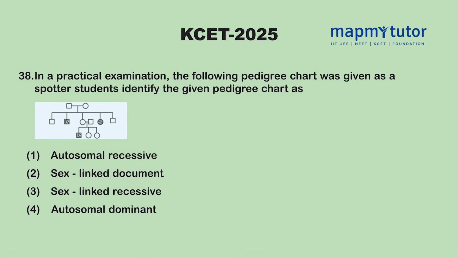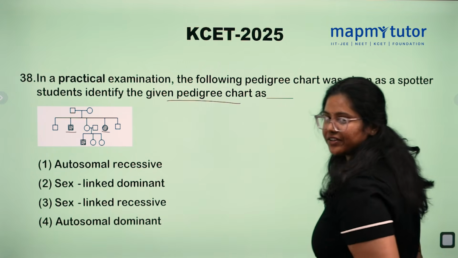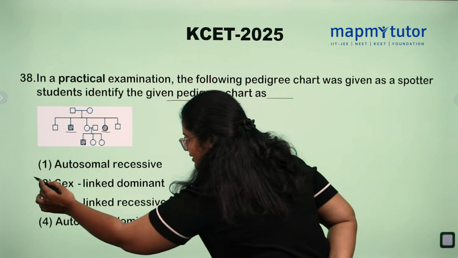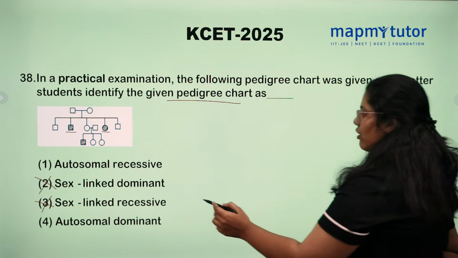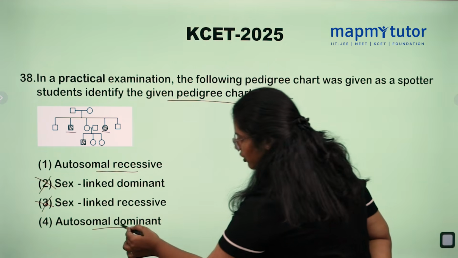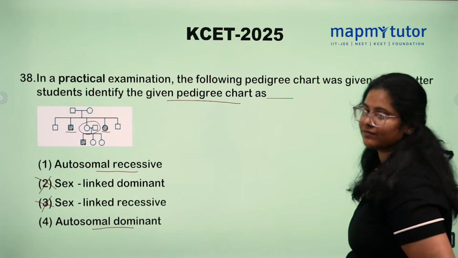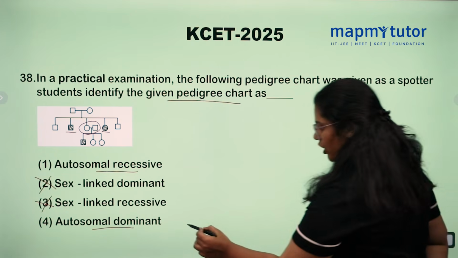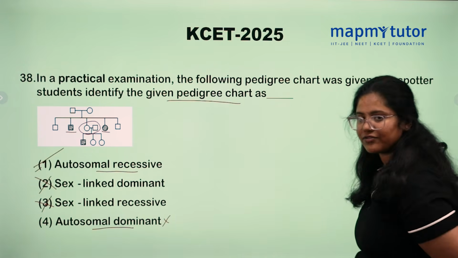38th question. In practical examination, the following pedigree chart was given as spotter to students. Identify the given pedigree chart as. So look at the pedigree chart here. Both male and female were affected. So it is not sex-linked disorder. Cancel 2 and 3. Is it autosomal recessive or autosomal dominant? Here, the disease has skipped one generation. Yes, so it is not dominant. So the option is autosomal recessive disorder.